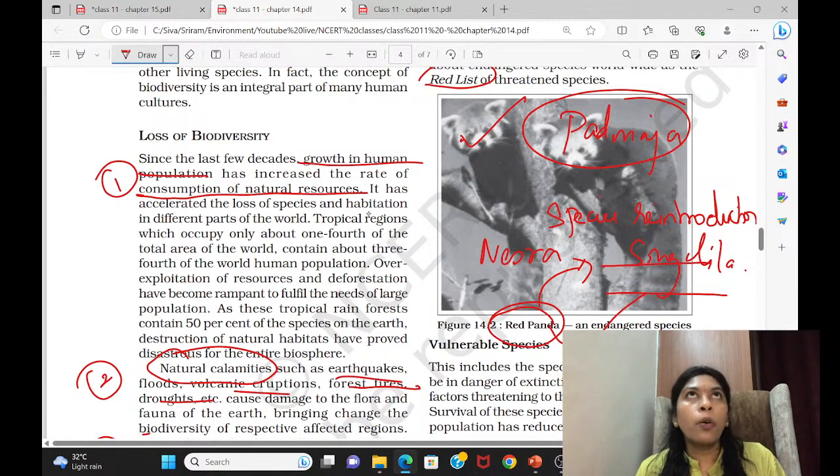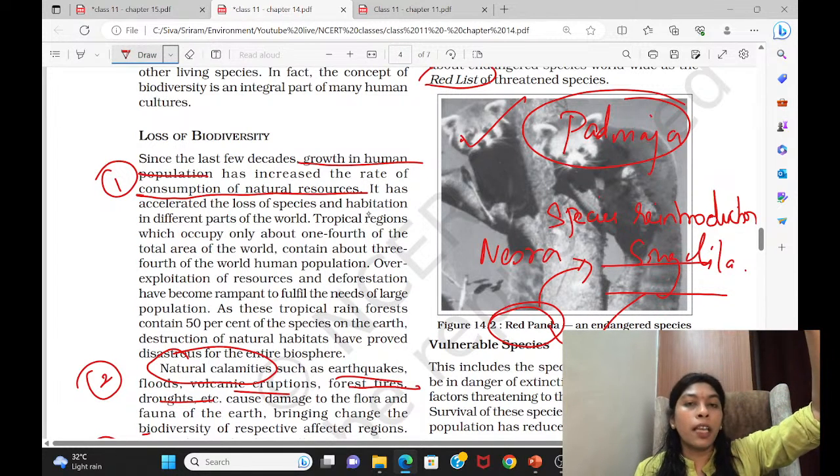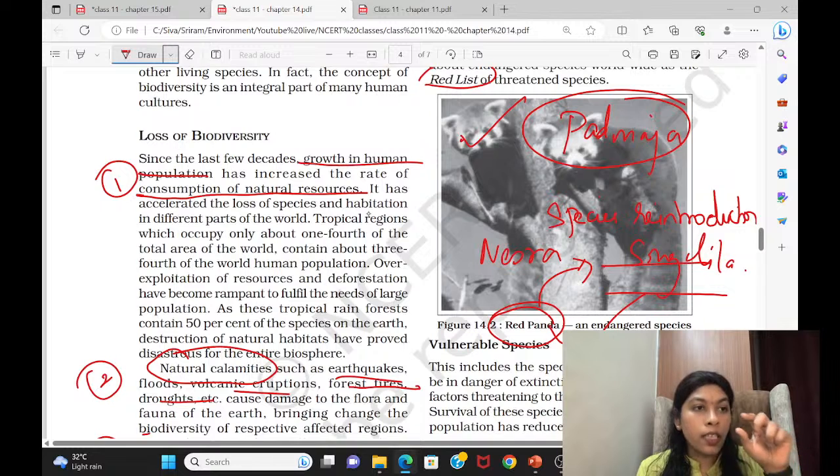One time they asked a question about the swamp deer, Barasingha. Barasingha is a swamp deer. Chausingha is a four-horned antelope, but Barasingha is a deer variety. There are three varieties of deer, and each lives in a different kind of vegetation. One prefers marshy areas, one prefers grasslands. They asked about a peculiar variety, where you can find this kind of deer. Some live in central India, some near the Himalayas. Generally that type of question was asked, and they gave national parks below. That was a very tricky question.